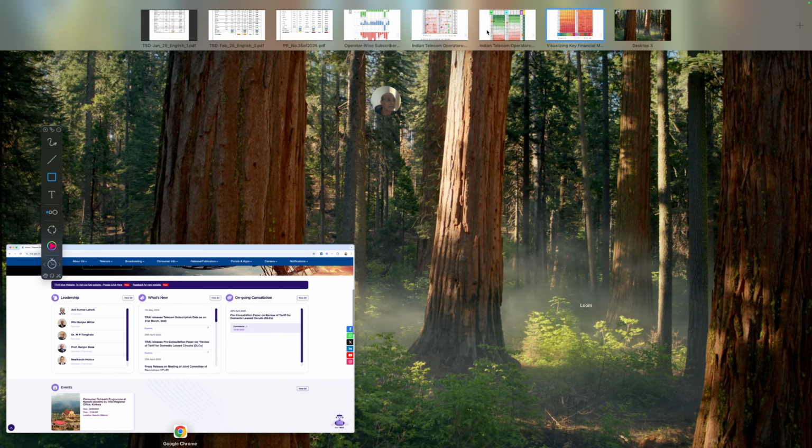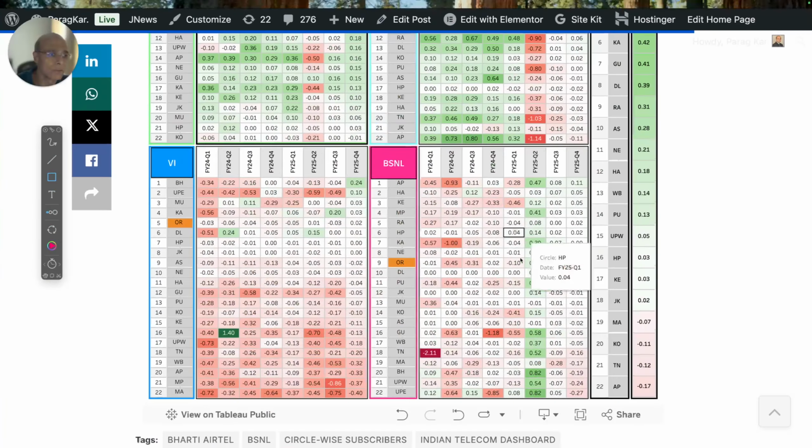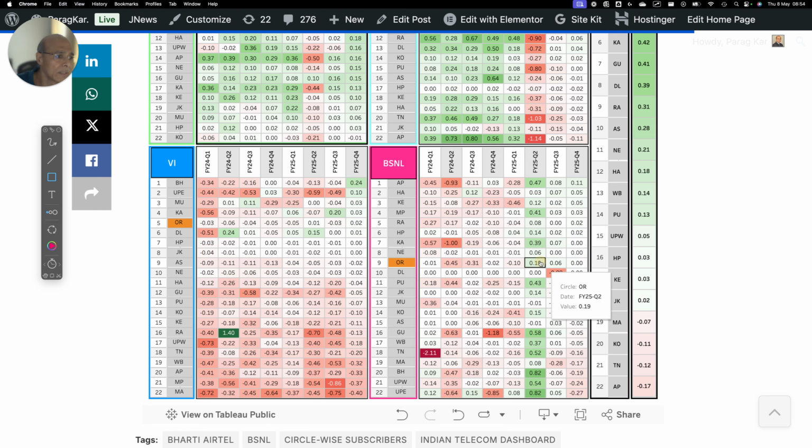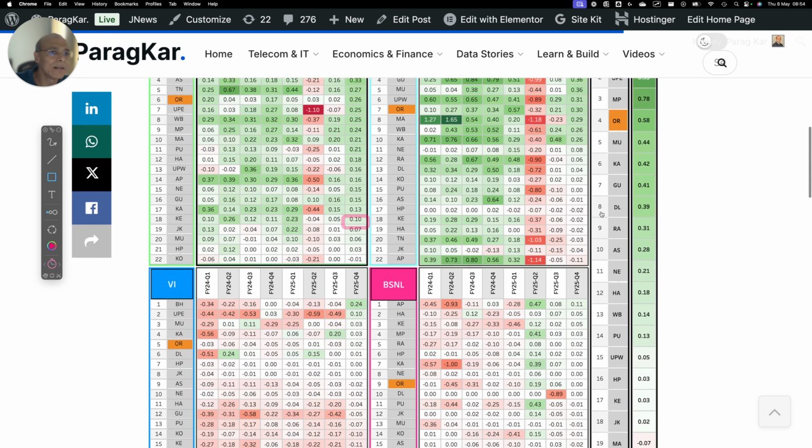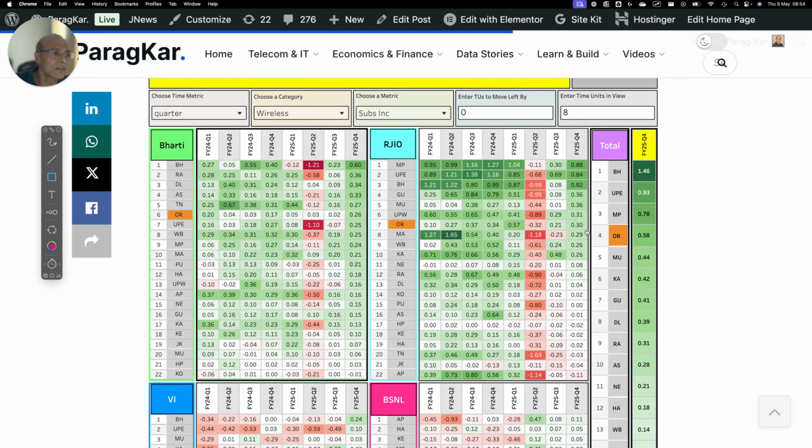So if BSNL is losing numbers in Orissa, it actually tells a story, because let's look at BSNL. BSNL has either gained nothing or lost. It's almost like zero. Vodafone Idea has gained a little bit. But yeah, it makes sense for Reliance Jio making a maximum gain in Orissa, right?